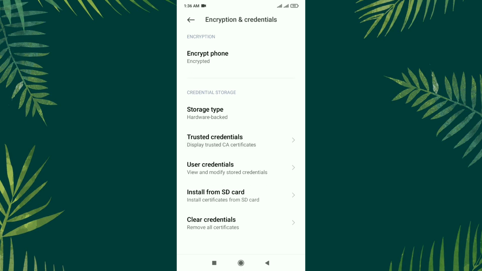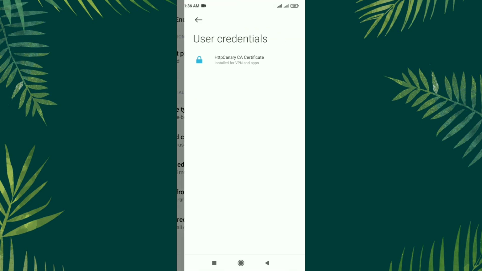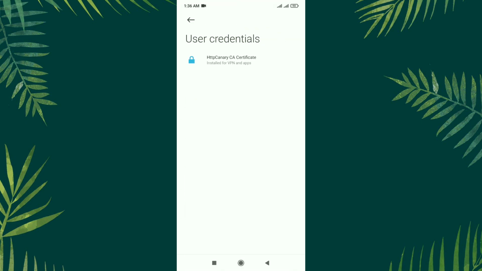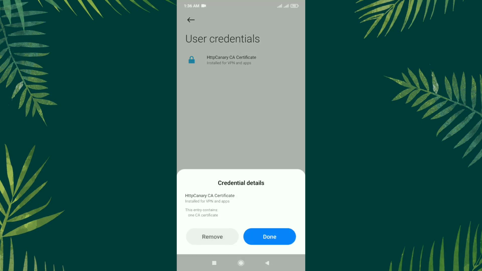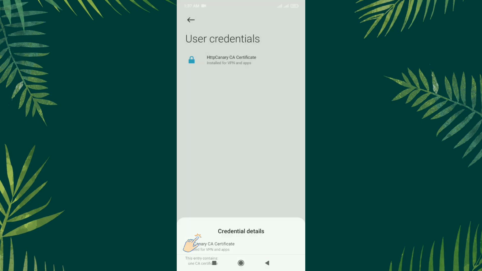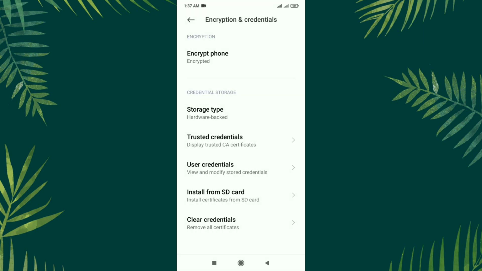You see there are two types of credentials out there: trusted credentials and user credentials. Tap on user credentials. You see that certificate is HTTP Canary CS certificate installed for VPN and apps. Tap on it, then you will find a remove button. Tap on remove and the certificate is gone from your smartphone.